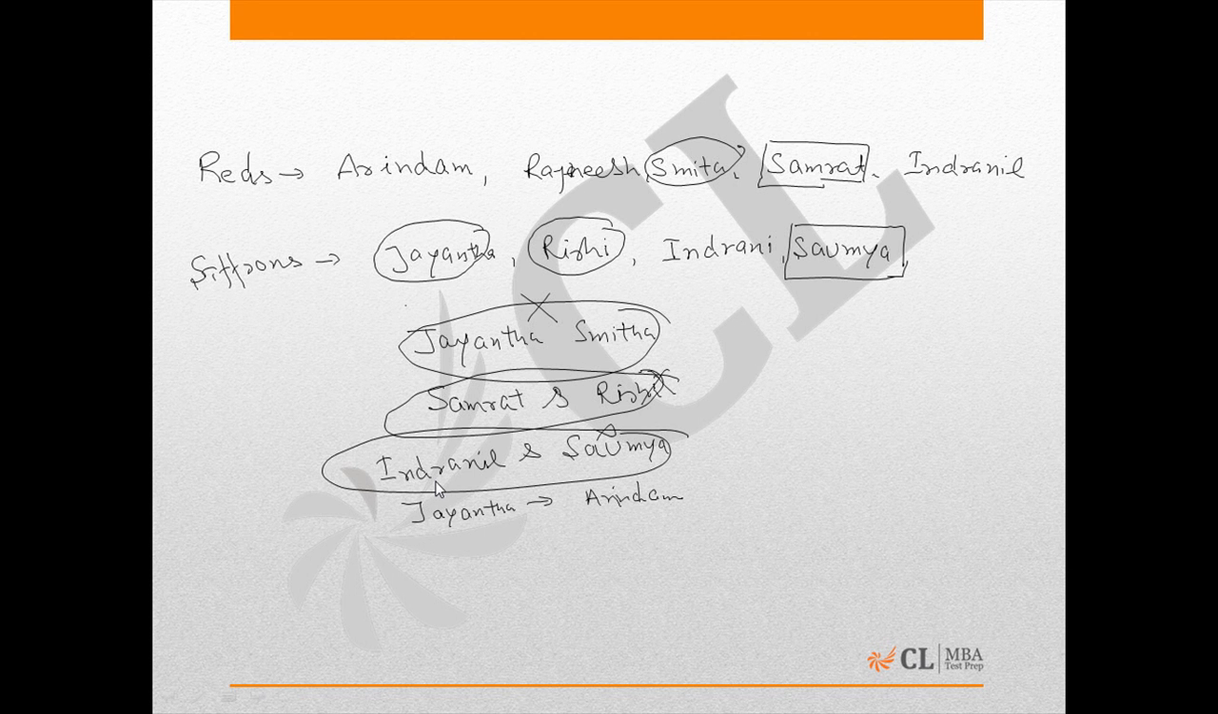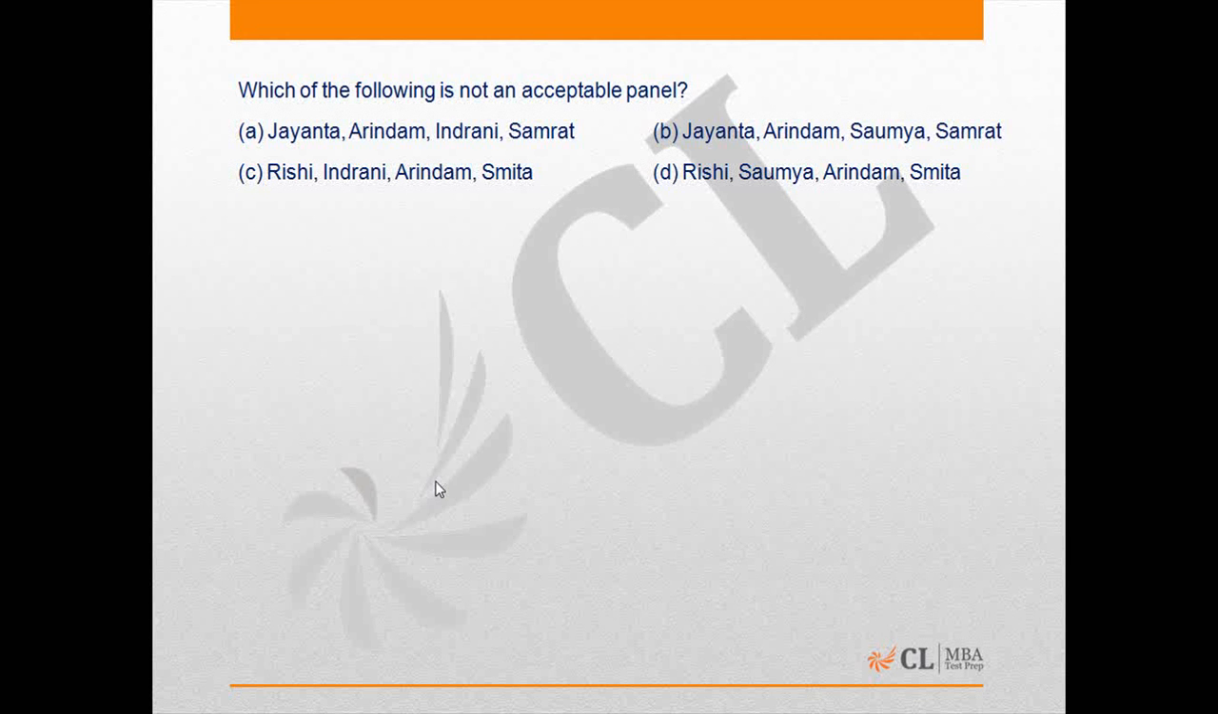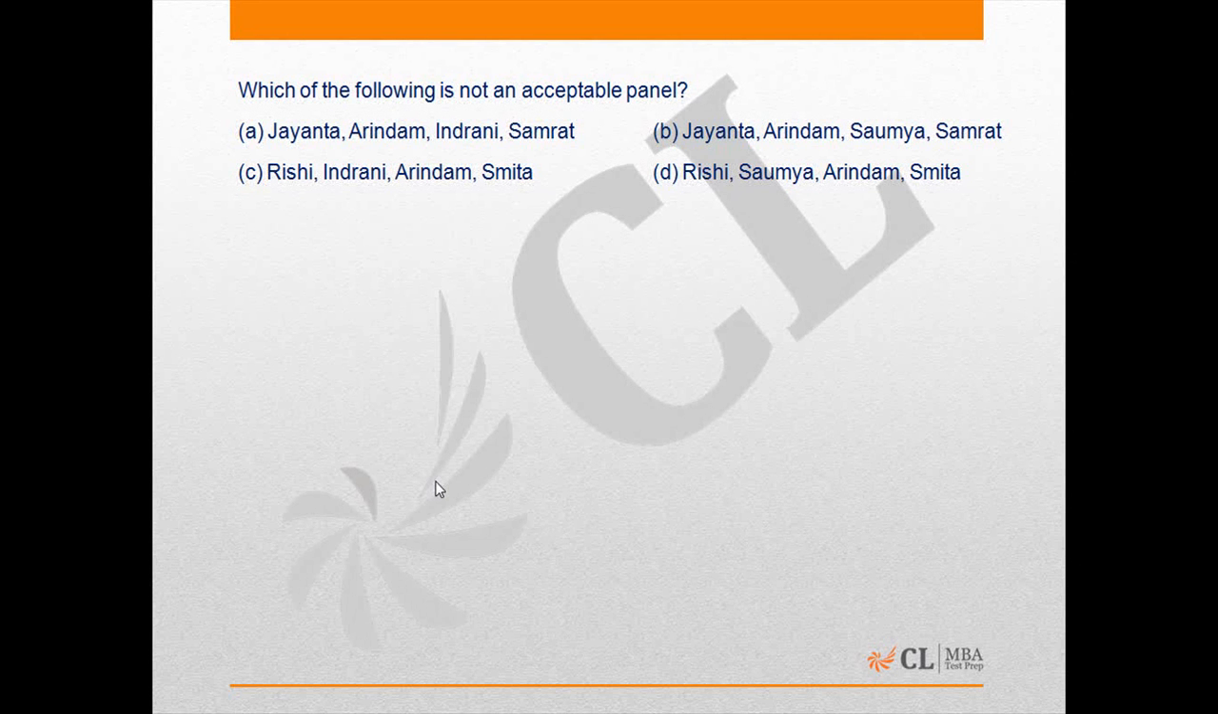Now let's look at question number 1. Which of the following is not an acceptable panel? In option A we have Jayanta, Arindam, Indranil and Samrat. So the panel is satisfying all the conditions. We have 2 people from each of the groups. There is one economist, and there is one military expert.